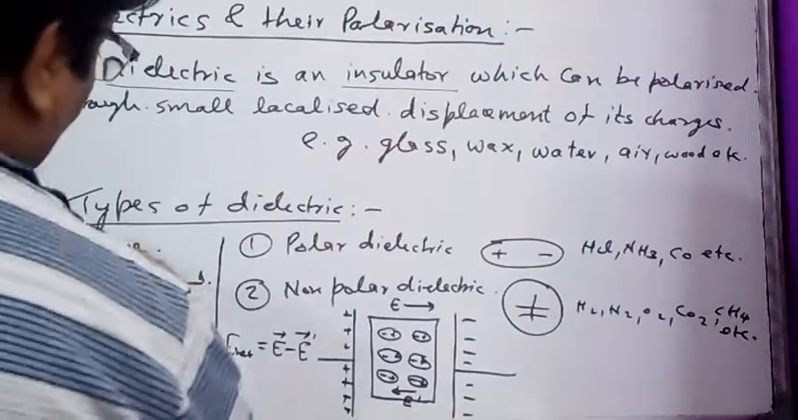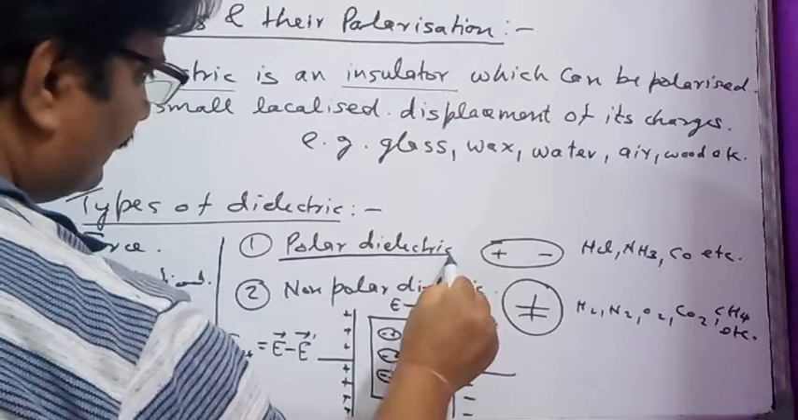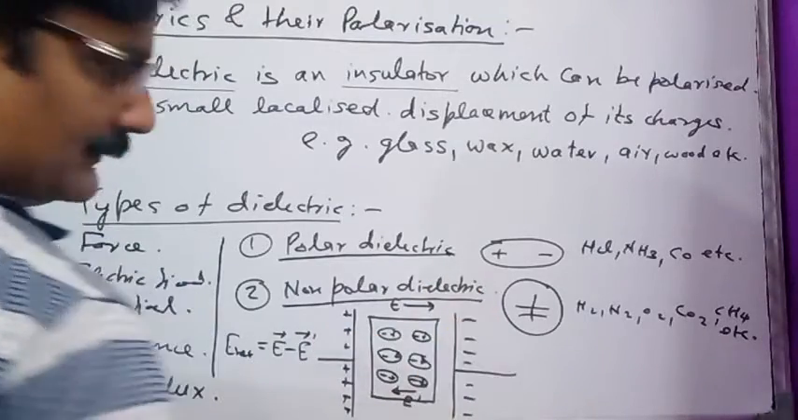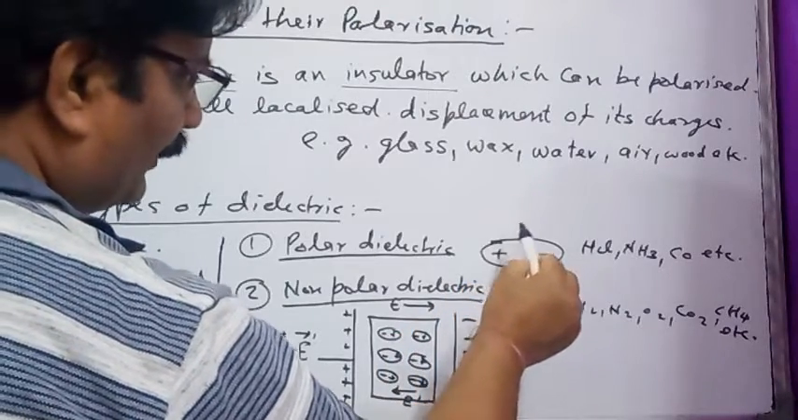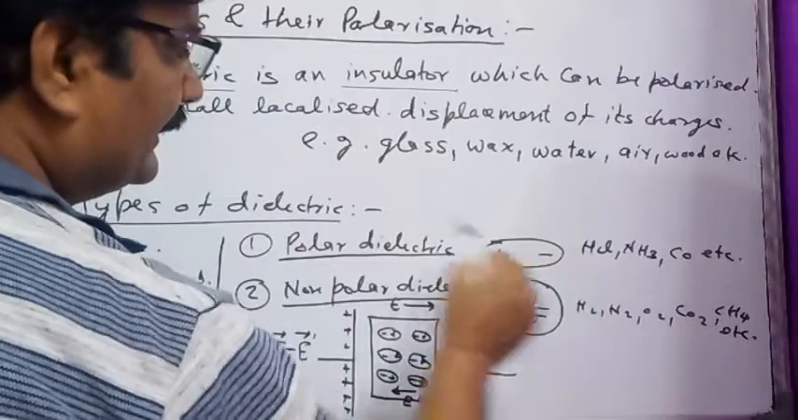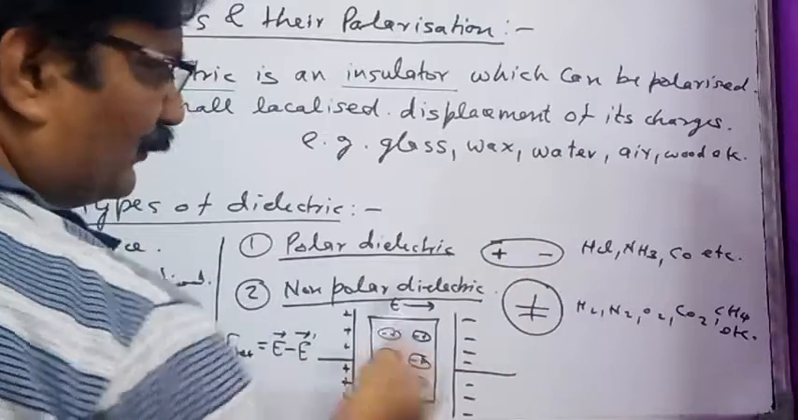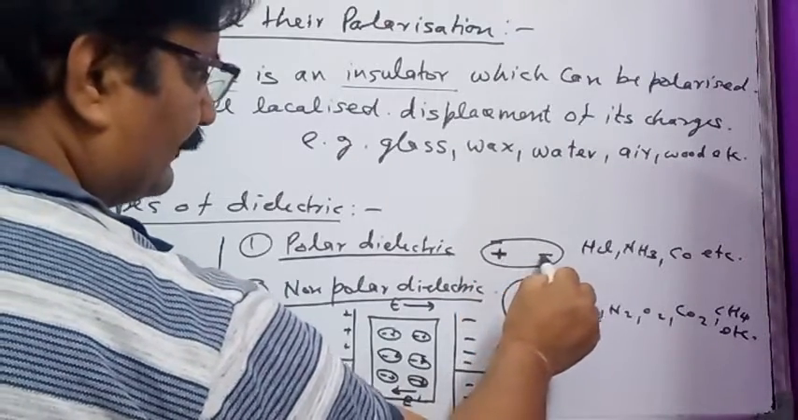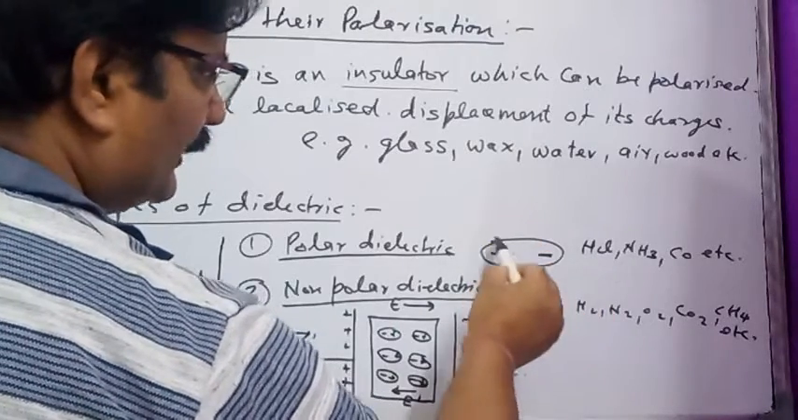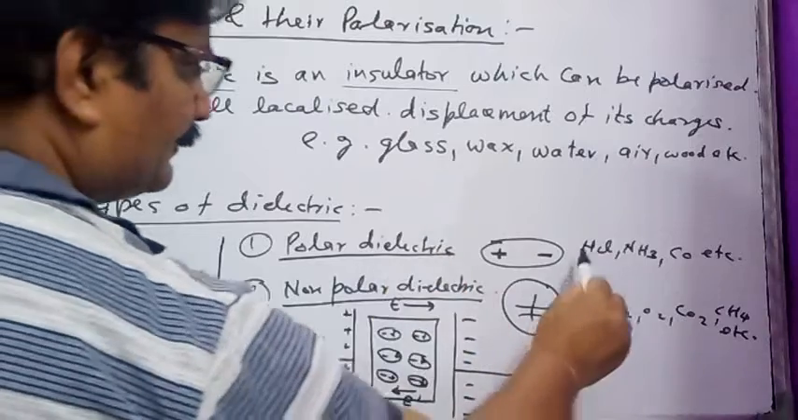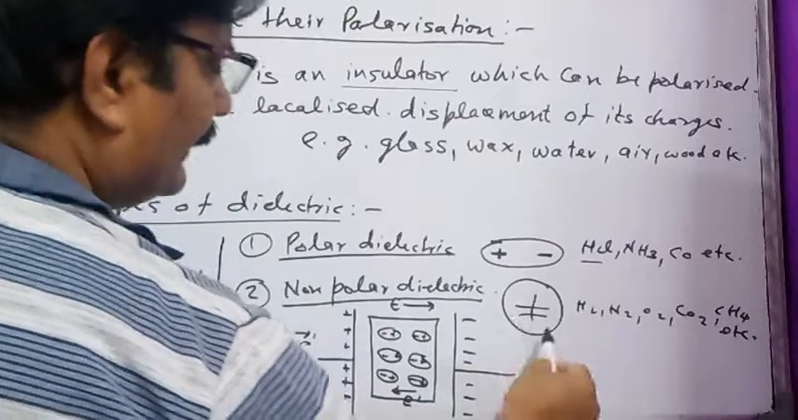Now, what are the types of dielectrics? Dielectrics are basically of two types: polar dielectrics and non-polar dielectrics. In polar dielectrics, the positive and negative charge centers of their molecule do not coincide with each other. Suppose this is a dielectric molecule, with a positive charge center and a negative charge center, and there is going to be a certain dipole moment of this molecule. Examples of polar dielectrics are HCl, NH3, carbon monoxide, etc.